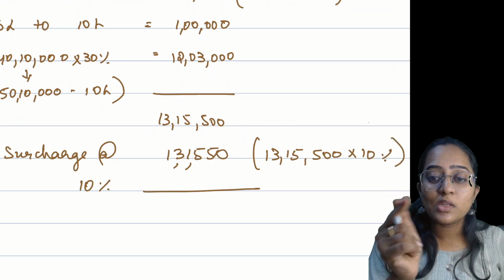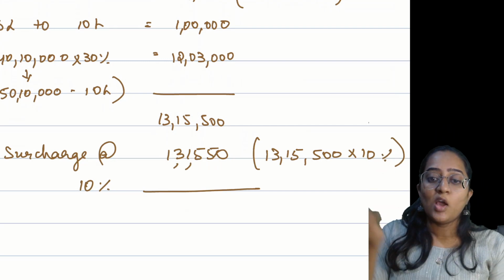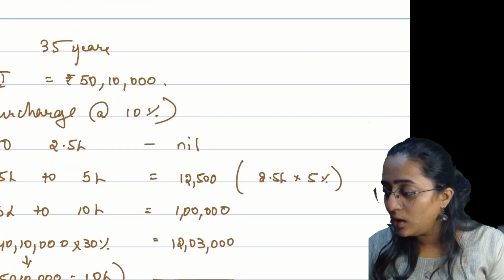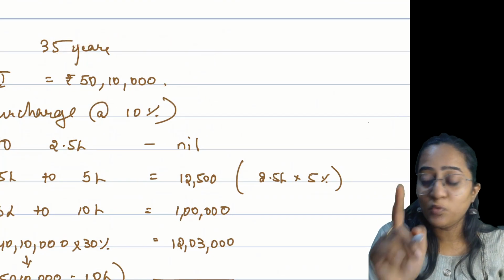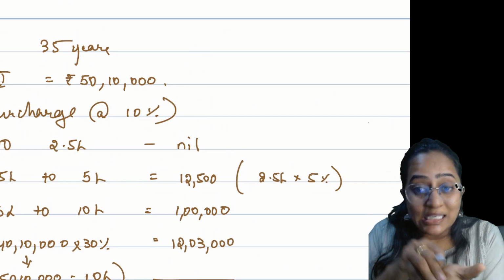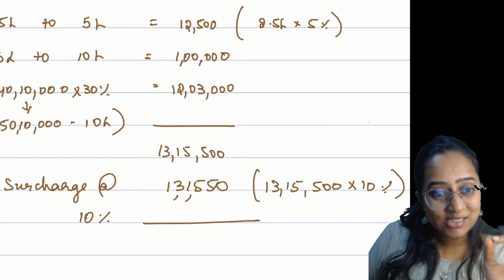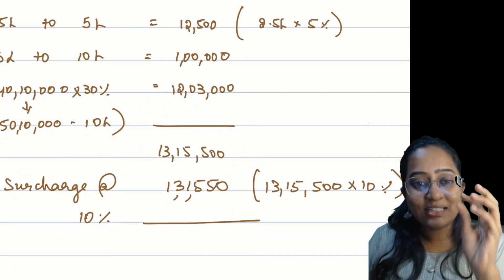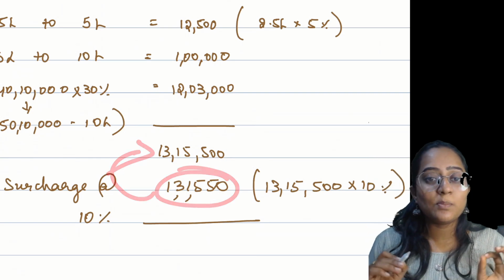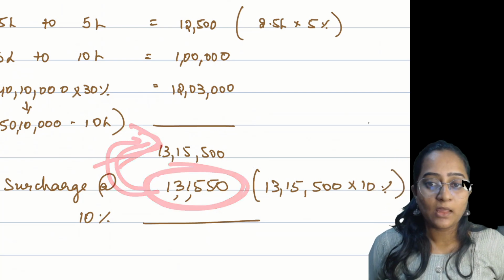Everyone, you understood one point with regards to surcharge. The surcharge percentage, whether it is 10, 15, 25 or 37, depends on your total income. Percentage depends on your what? Your total income. But the calculation of that surcharge is on your tax liability. I've told you in the beginning of the class that surcharge is an addition. It is the tax on tax. Tax on this tax is nothing but the surcharge.